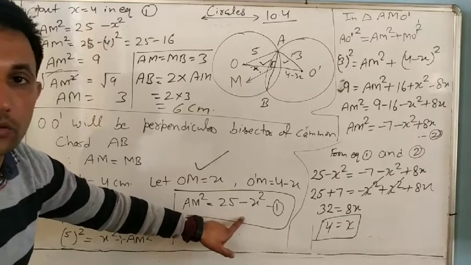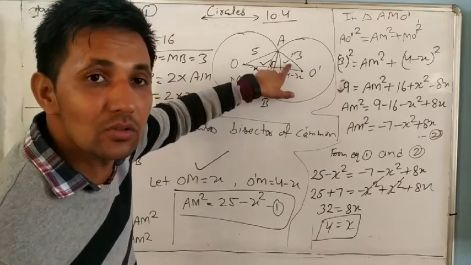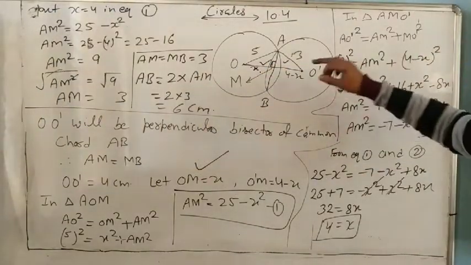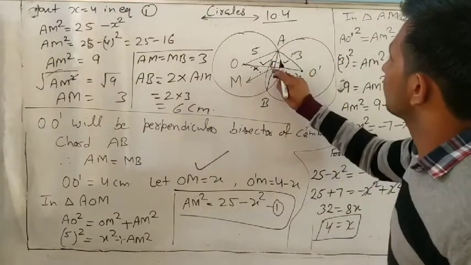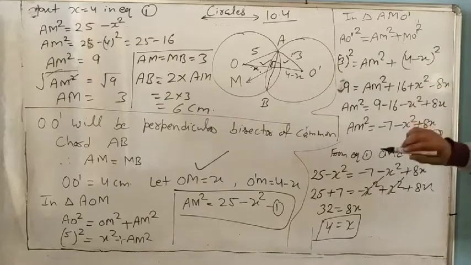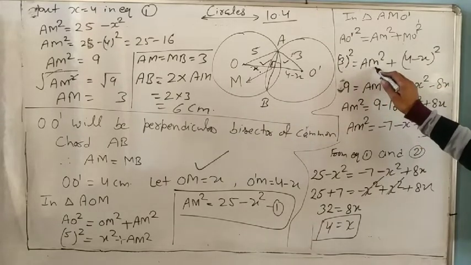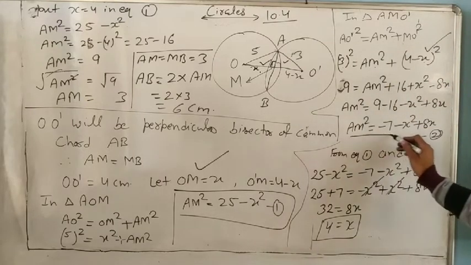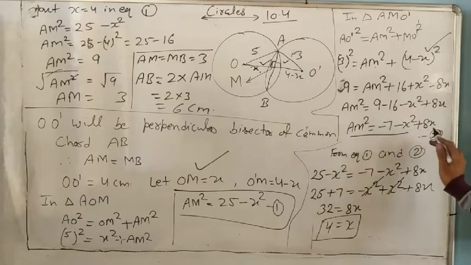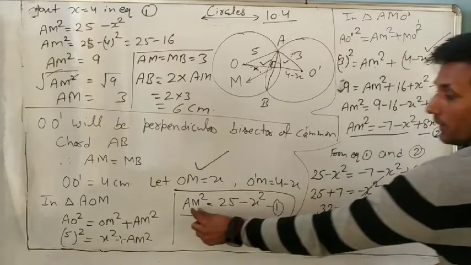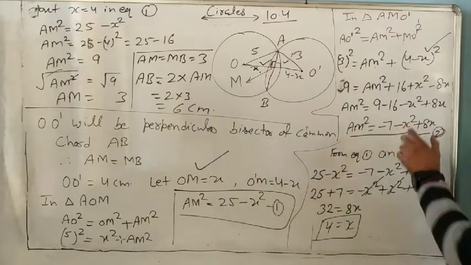X square goes to the other side as negative. Same as it is, AM in this equation also. In this triangle also, from here we will find the value of AM. It is 90, opposite of 90 is the hypotenuse. So AO dash square equal to AM square plus MO dash square. So 3 square equal to AM square plus this one, and opening with the a minus b formula, AM square equal to minus 7 minus x square plus 8x. It is equation number 2. We observe equation number 1 AM square, equation number 2 AM square, both are equal. So from equations 1 and 2,